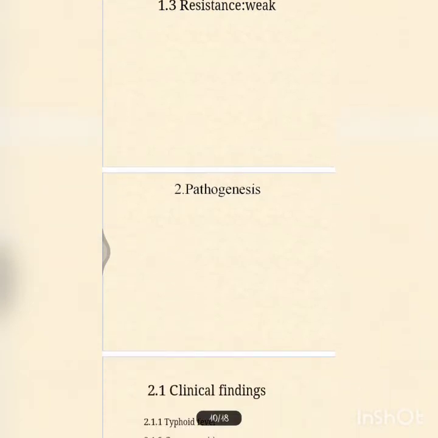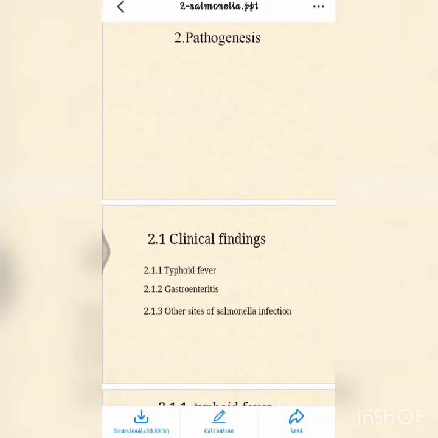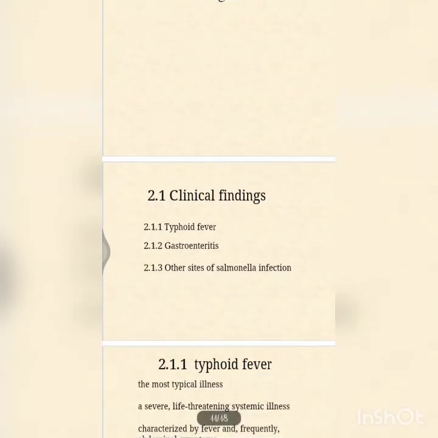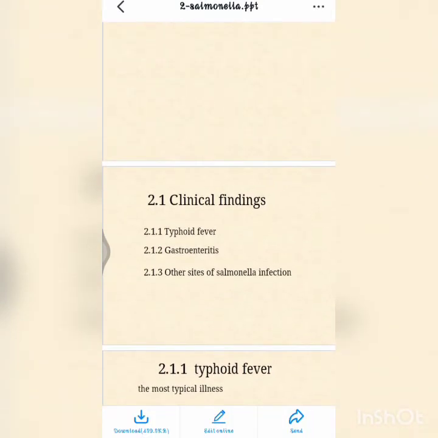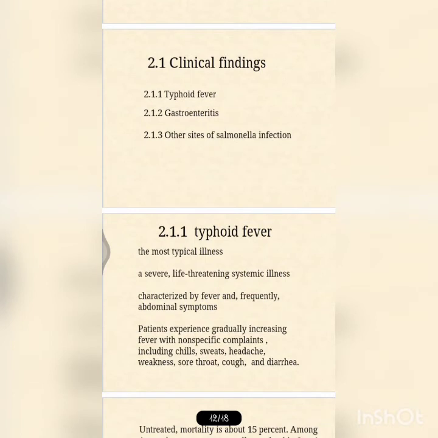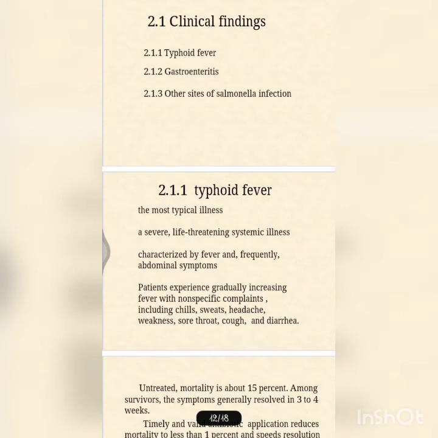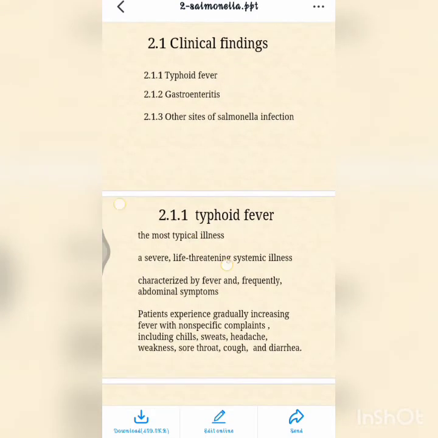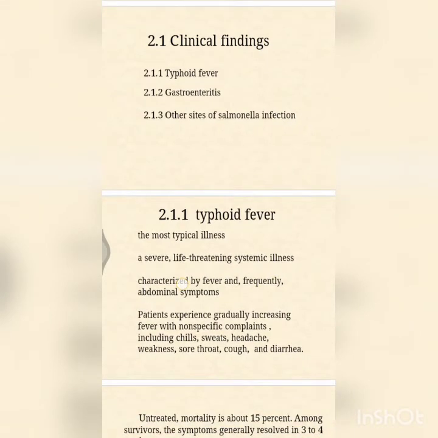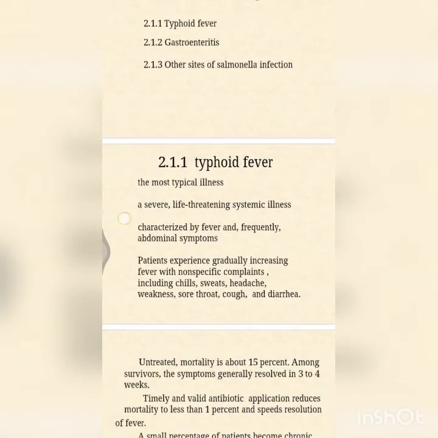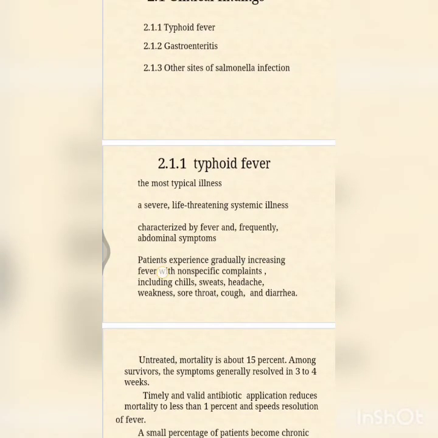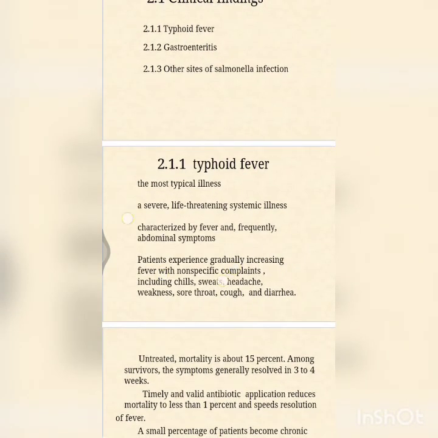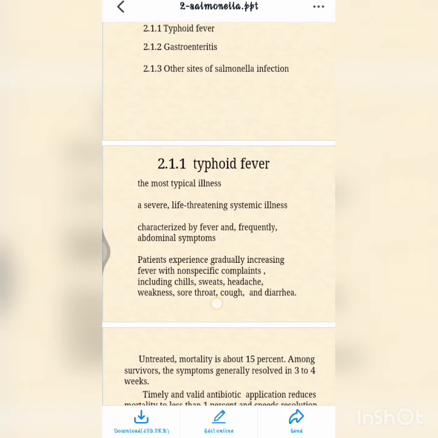So this is about the pathogenesis and the clinical findings. It causes typhoid fever, gastroenteritis, and other sites of Salmonella infection may also be seen, as we discussed in other organs. Now let us talk about typhoid fever. It's the most typical illness, a severe life-threatening systemic illness. It's characterized by fever, frequently with abdominal symptoms like diarrhea. The patients experience gradually increasing fever with non-specific complaints including chills, sweats, headache, weakness, sore throat, cough, and diarrhea.